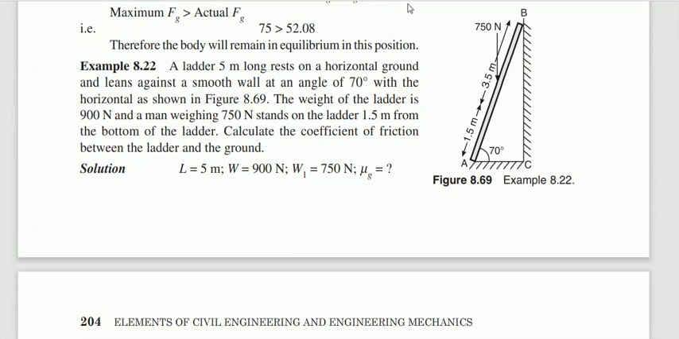So let us concentrate on whatever problem is given and what you need to find out here. Just concentrate on example 8.22. A ladder is given. It is 5 meter long. Whatever the length of the ladder is, that is 5 meter. It rests on the horizontal ground and leans against the smooth wall at an angle of 70 degree.